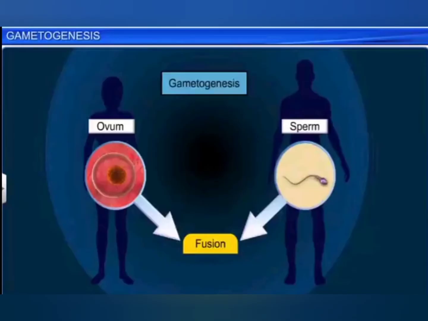Gametogenesis is the process of formation of gametes for sexual reproduction. In the case of male, the gamete is sperm, and in the case of female, the gamete is ovum. When these two gametes fuse, they form the zygote. And these gametes are formed by a process called gametogenesis.